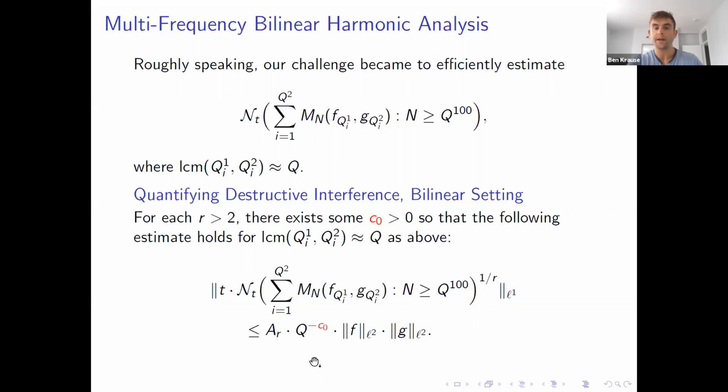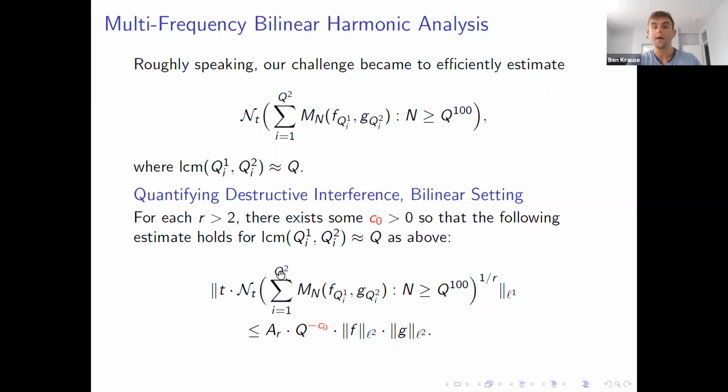So what this says is that if you take two L1 normalized functions, f and g, and you form these convolutions, then it's going to cost t to the negative r times Q to the negative c naught many balls of radius t on average to cover the set, the orbit of these functions.